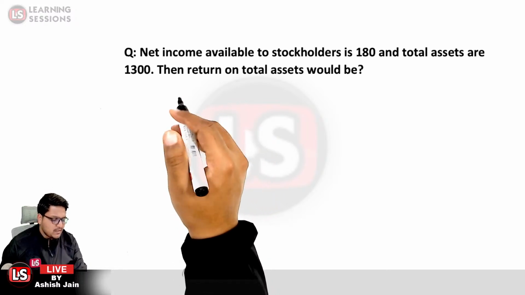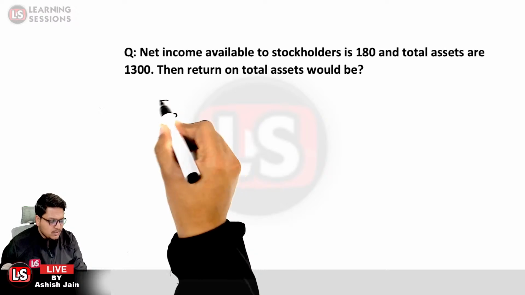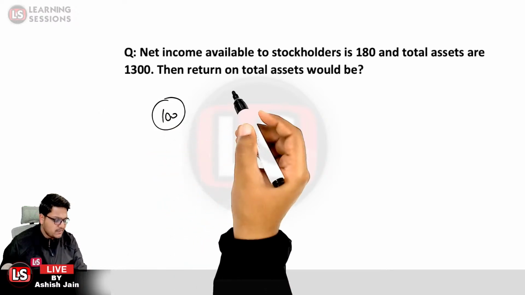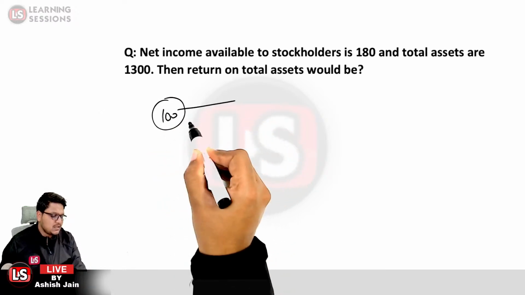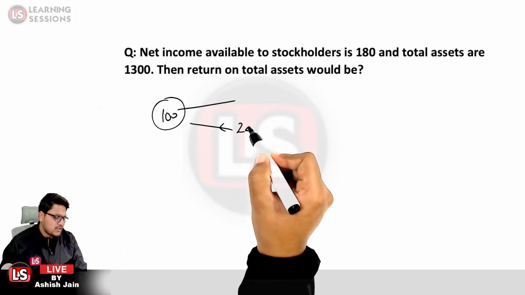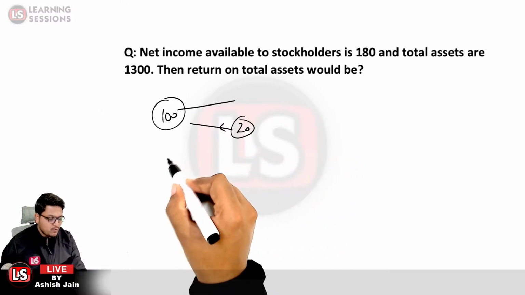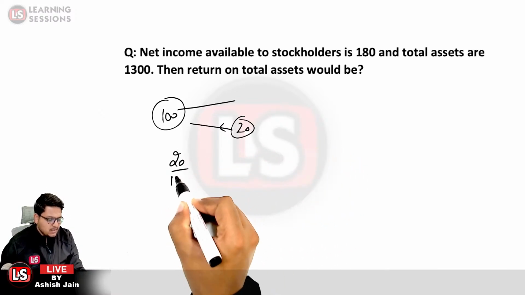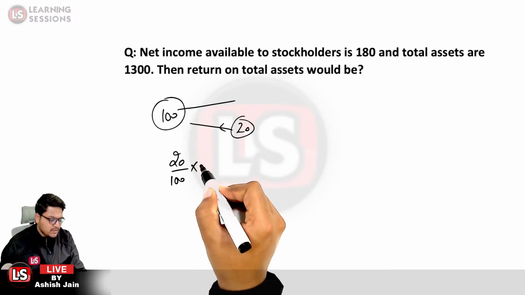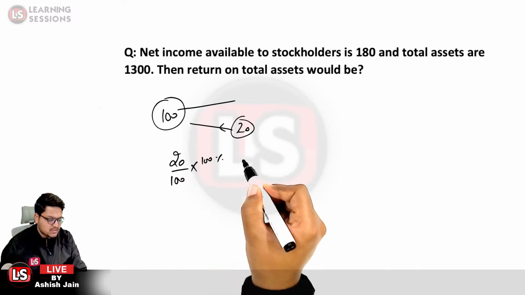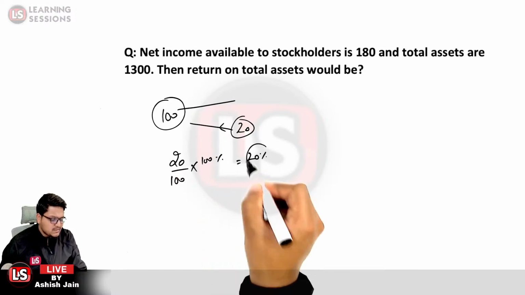So now what do you mean by a return? If I invested rupees 100 in the total assets and I'm getting a return of rupees 20, what would be my return percentage? It would be 20 divided by 100, multiplied by 100 just to get the percentage. That is 20%, as simple as that.